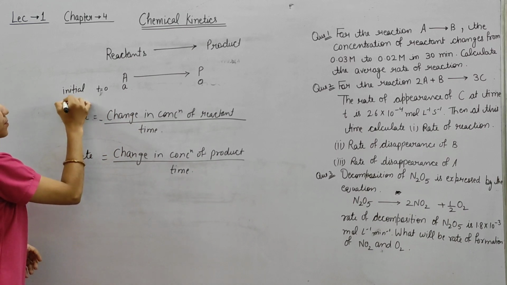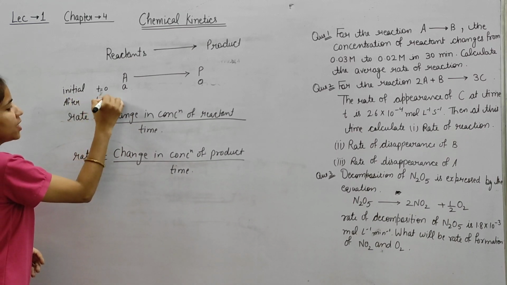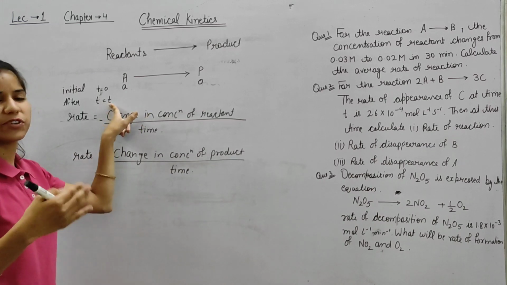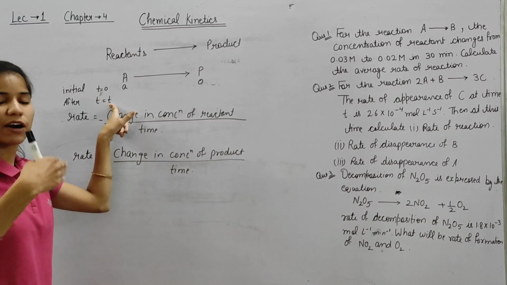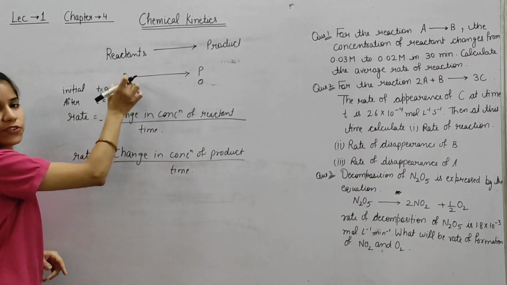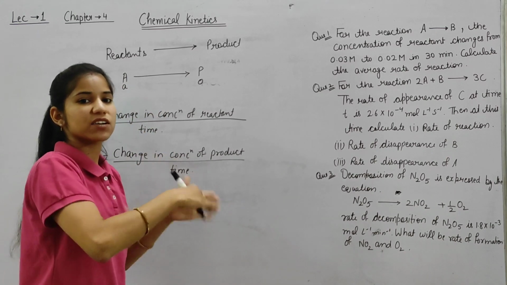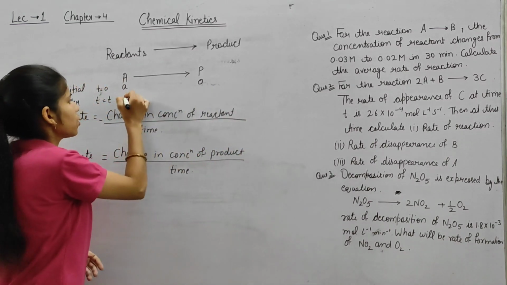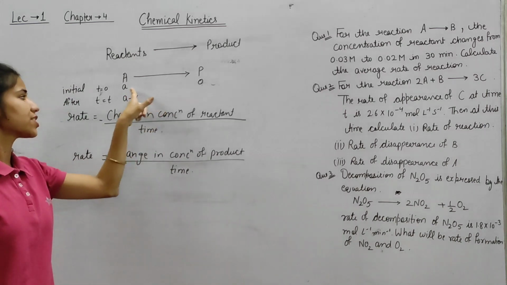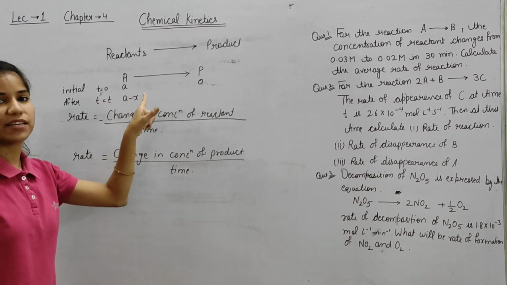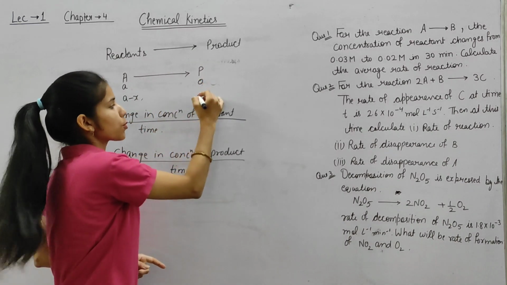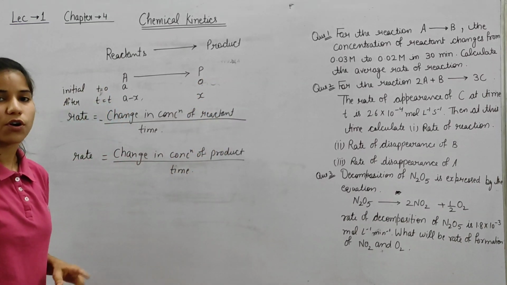After time t, so t is equal to t, we can say after 5 seconds, after 10 seconds, so it may be t. The concentration of A reduces, means that A is converted into product. So a minus x, let us assume this concentration is reduced from a, means a minus x. And the concentration that is reduced is equal to the product. Yes or no?